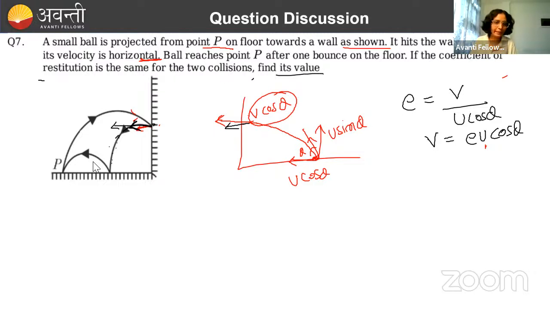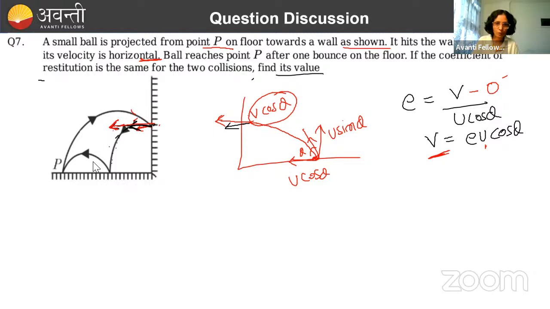Rishabh, V will be negative. Yes, definitely that will be negative. मैंने direction ये दिया ना. So actually velocity of separation will be V minus 0. So actually in direction term it is negative, but मैंने सिर्फ modulus लिखा है यहाँ पे. So velocity is EU cos theta. So it's coming something like that. ठीक है? Done?